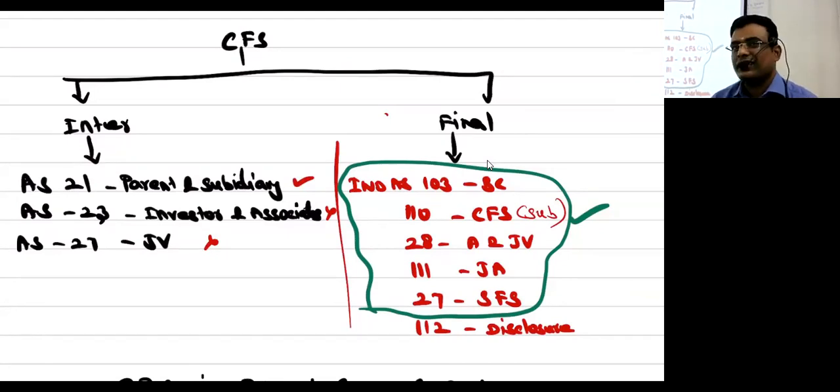103 business combination is the starting point of CFS. I hope you're clear. Now 103, then 110, 28, 111, 27, 112. So 6 standards will be covered, but 103 will be covered only to the extent relevant for 110. The rest of the things we will take care of separately. Hopefully you are clear.